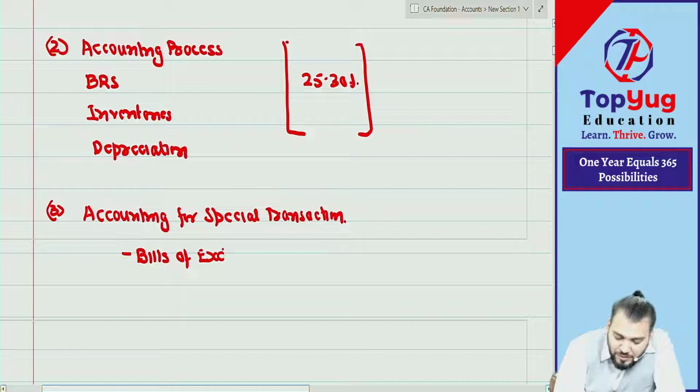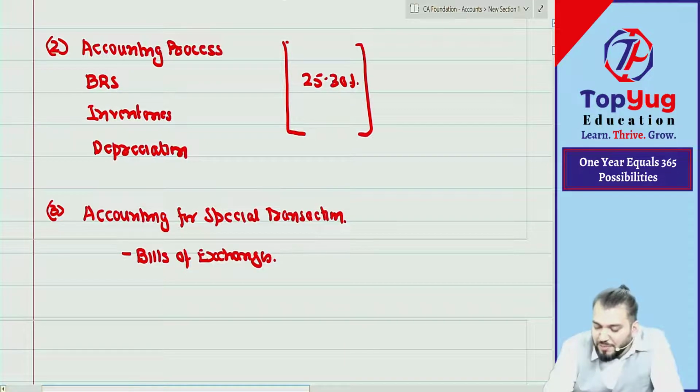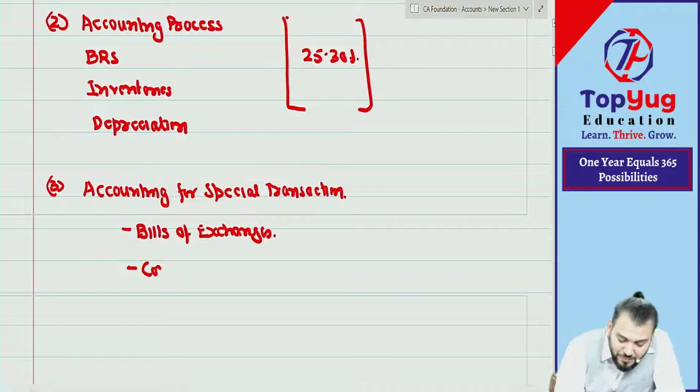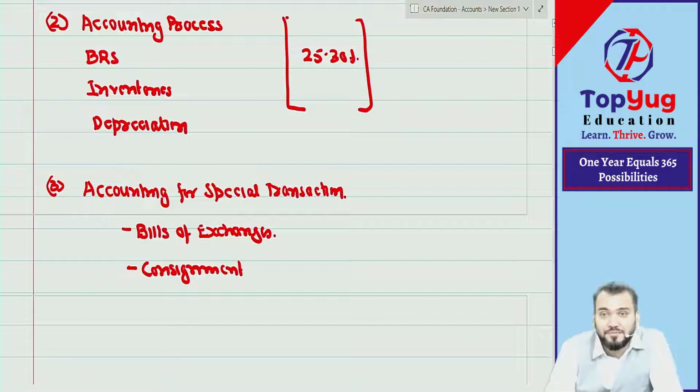Bills of exchange means bills receivable, bills payable. Yes, you have done. Have you done the consignment chapter? All have done consignment. Forgotten? Okay, nothing to worry.